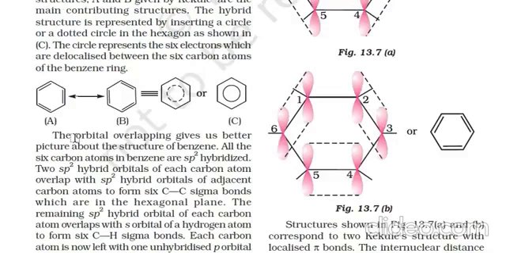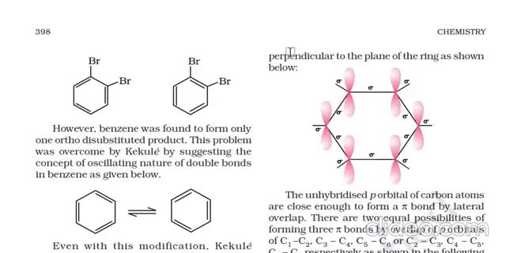The orbital overlapping gives us a better picture of the structure of benzene. All the 6 carbon atoms in benzene are sp2 hybridized. Two sp2 hybridized orbitals of each carbon atom overlap with the sp2 hybridized orbitals of adjacent carbon atoms to form 6 carbon-carbon sigma bonds which are in the hexagonal plane. The remaining sp2 hybrid orbital of each carbon atom overlaps with the s orbital of a hydrogen atom to form 6 carbon-hydrogen sigma bonds. Each carbon atom is now left with one unhybridized p orbital, perpendicular to the plane of the ring.